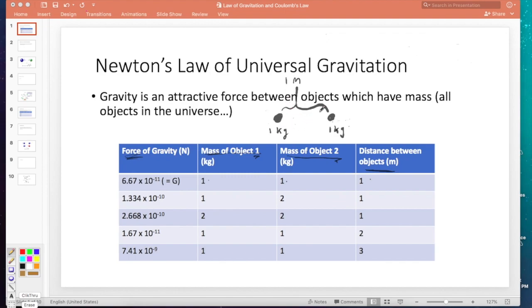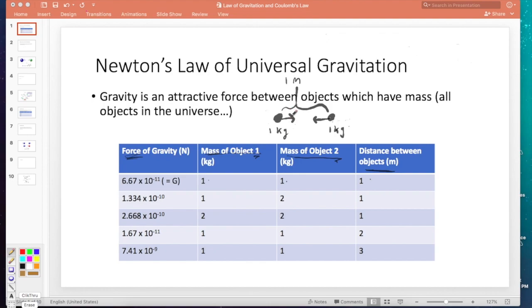Now remember, there's really two forces here. If this object is pulling on this object gravitationally, then by Newton's third law, this object has to be pulling on this object gravitationally. So two forces. And I'm just measuring the size of one of these forces. That's all I'm measuring. And so let's say I'm able to measure that. I have a force sensor or something.